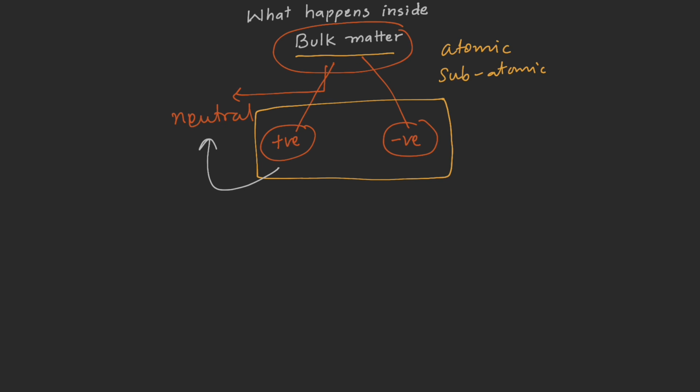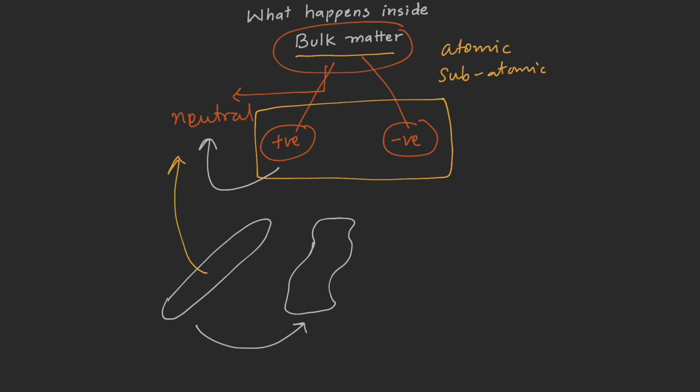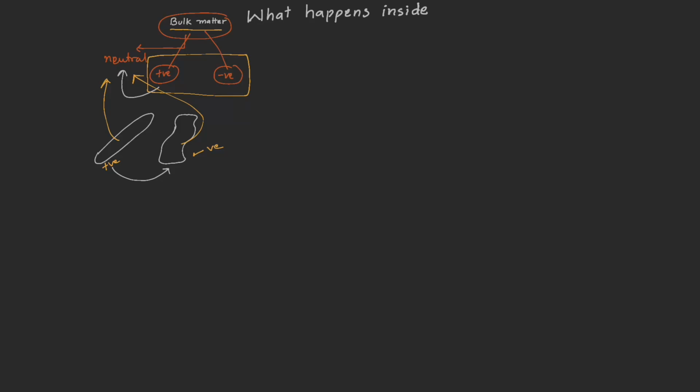So no effective charge. But when these matters are rubbed, for example, a glass rod is rubbed with woolen or silk cloth, some amount of charge is transferred from one substance to the other, and it upsets the electric neutrality of both materials. In this case the glass rod becomes positively charged and the wool or silk becomes negatively charged. The question still arises, what kind of charge is transferred? Is positive charge transferred or negative charge?